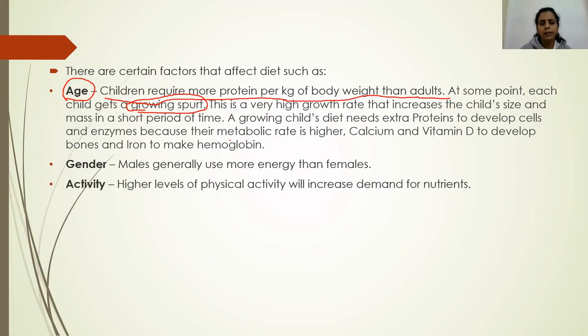Then we have activity. Activity means what kind of daily life activities the person follows. Obviously, the person who is more physically active will require more carbohydrates, fats and proteins in their diet. A person who is into sports or gymnastics, those who do regular physical exercise or physical activity, require more carbohydrates, fats and protein in their diet compared to others.